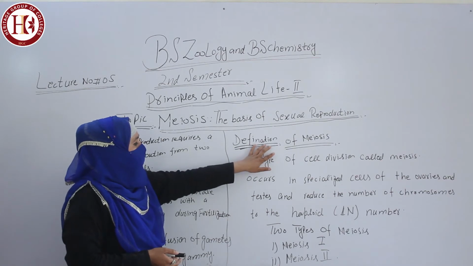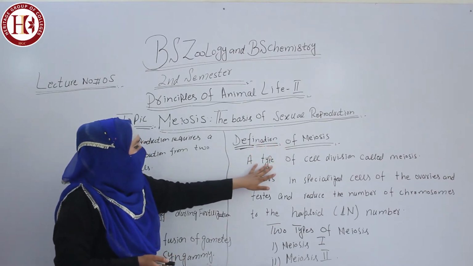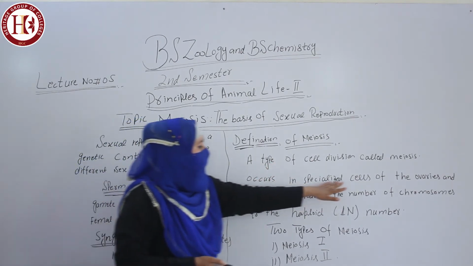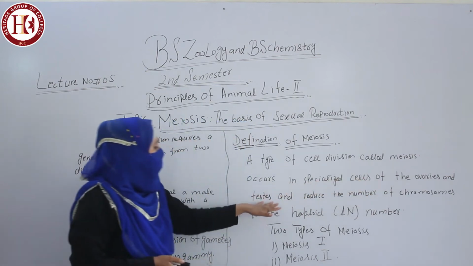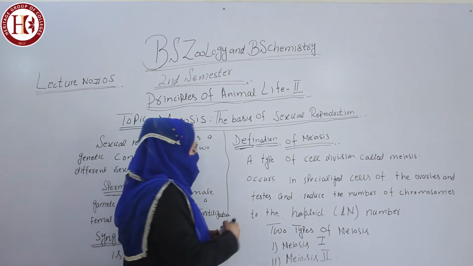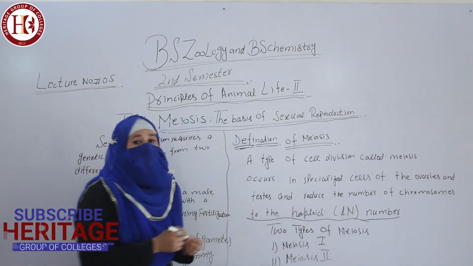After that, today we have to discuss meiosis. What is meiosis? A type of cell division is called meiosis. It occurs in specialized cells of the ovaries and testes and reduces the number of chromosomes to haploid. During meiosis, the number of chromosomes is reduced to half.